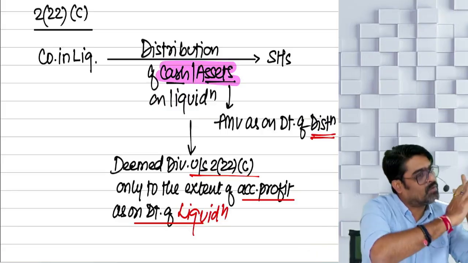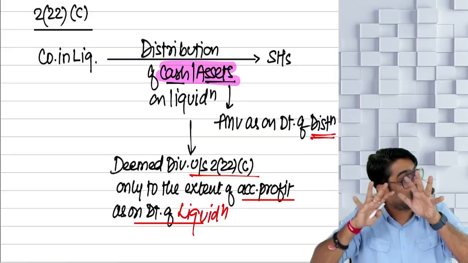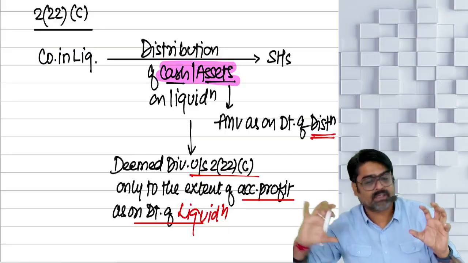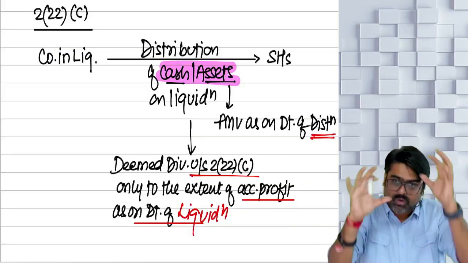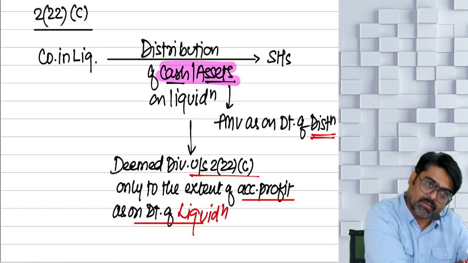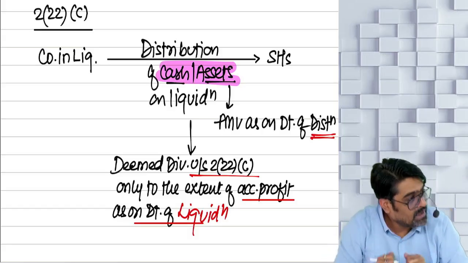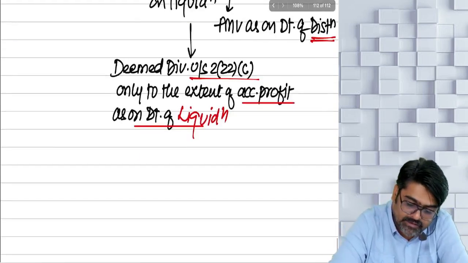To that extent, whatever distribution is happening will be treated as your deemed dividend. The value of cash and fair market value of the asset, the total amount will be treated as deemed dividend, but only to the extent of your accumulated profits as on the date of liquidation. Any excess, what did I say?